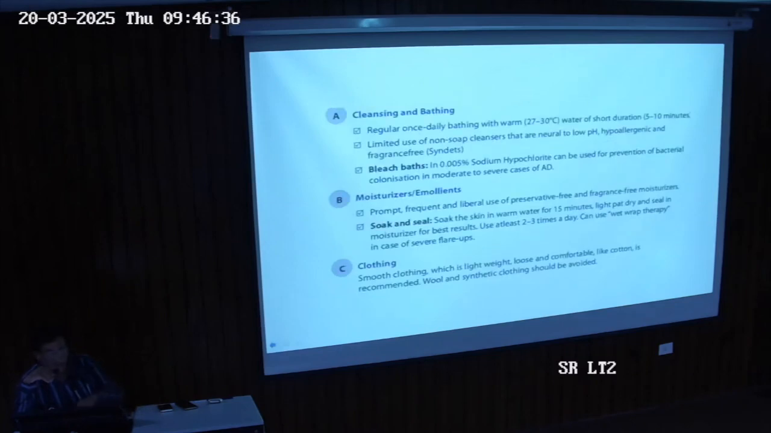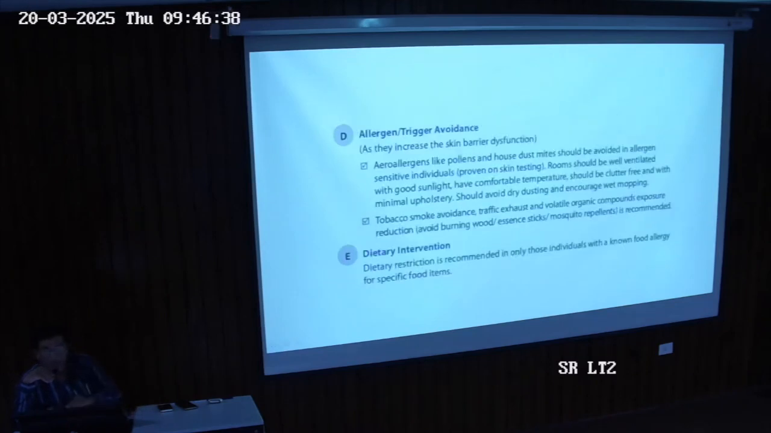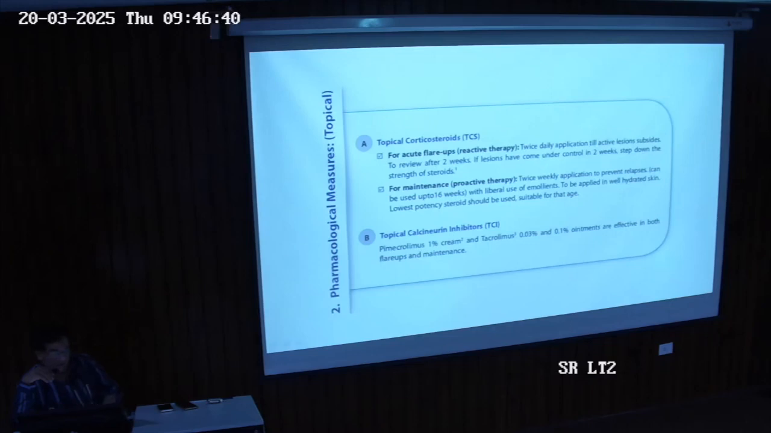Cleansing, moisturizers, clothing, avoidance and dietary interventions. Pharmacological measures: topicals, meaning at a particular local site. Here it is skin only. So topical corticosteroids (TCS) and topical calcineurin inhibitors. The gold standard is always topical steroids.